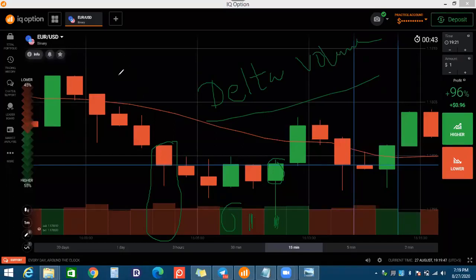When we add and subtract the bought and sold contracts, at the end what is remaining, that is the delta. If the seller's volume is greater than the buyer's volume, delta will show the negative volume. If the buyer's volume is greater than the seller's volume, the delta will show the positive volume. So delta only adds and subtracts the data and gives us a result at the end, whether the volume is negative or positive.